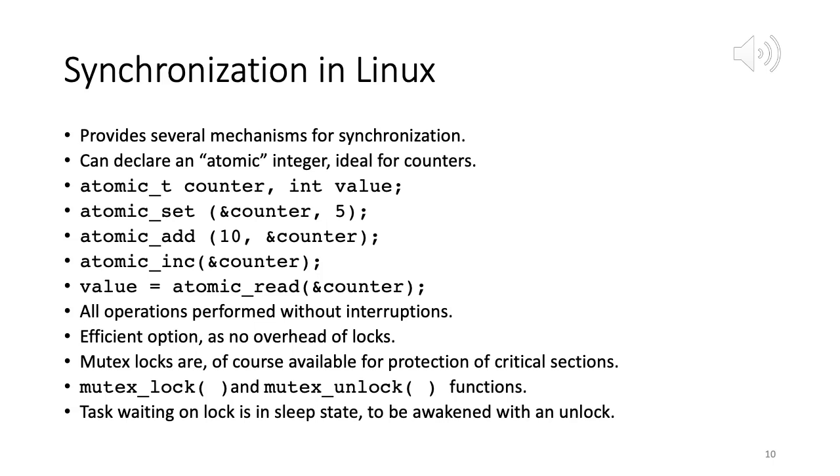All operations are performed without interruptions. It has an advantage because there is no overhead of locks. We discussed that locks have an issue of busy waiting, although we can reduce busy waiting by modifying the wait and signal operations.